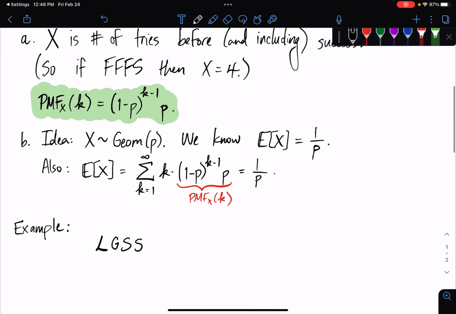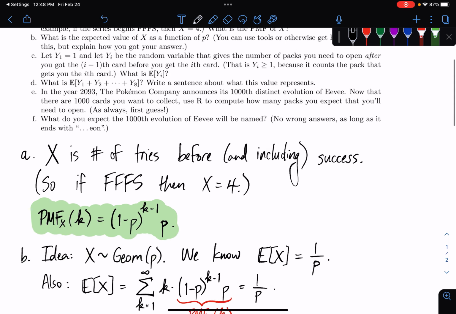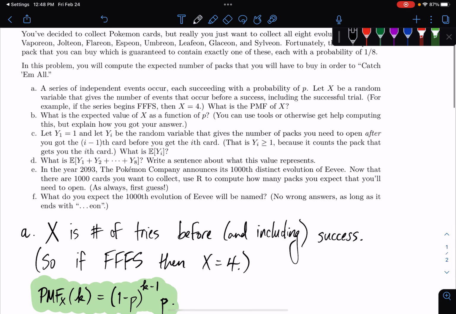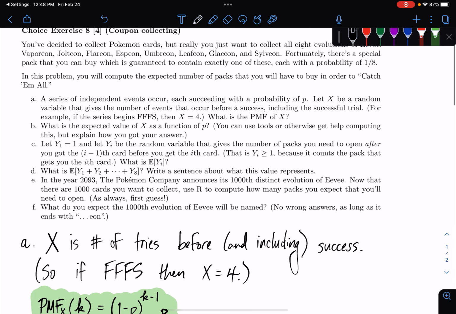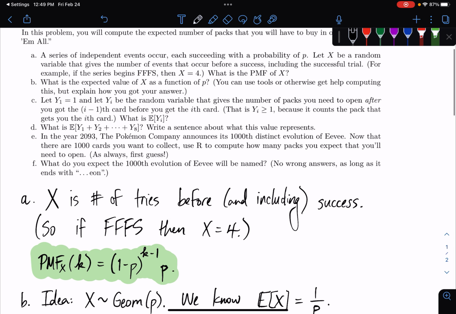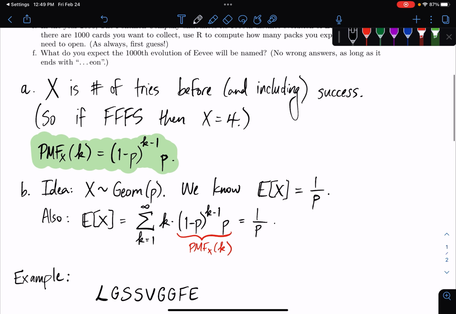And then we got Vaporeon. And then, okay, we got a Glaceon again, and again, oh man, we keep getting Glaceons, and then we get a Flareon and an Espeon and so on.